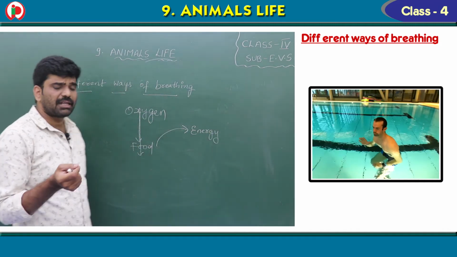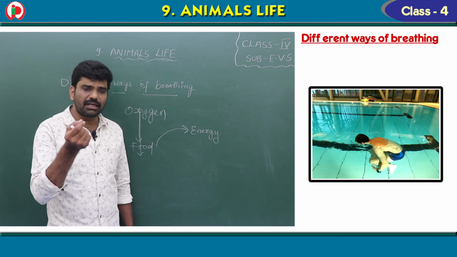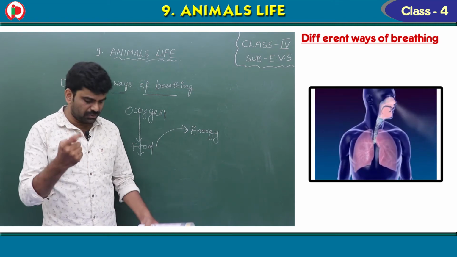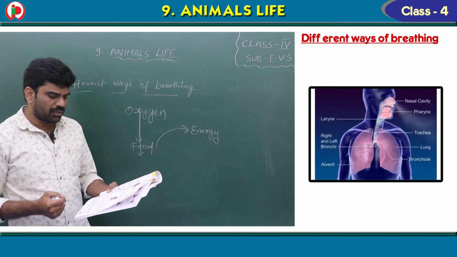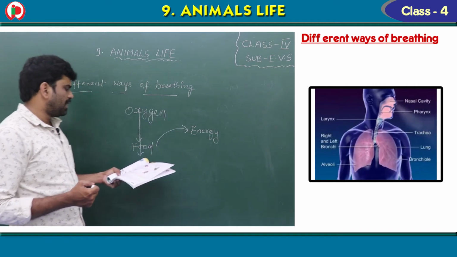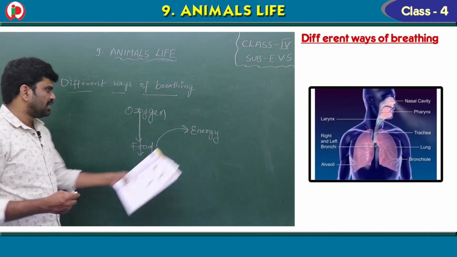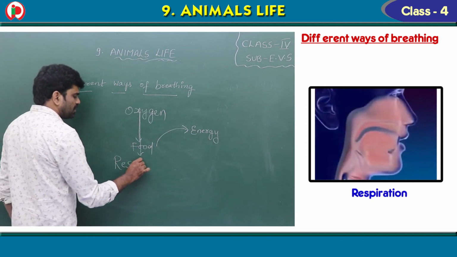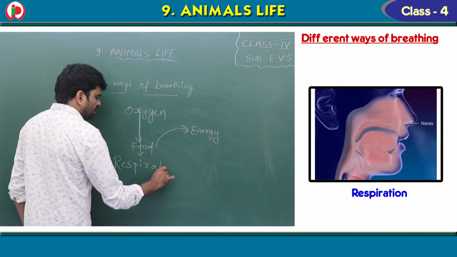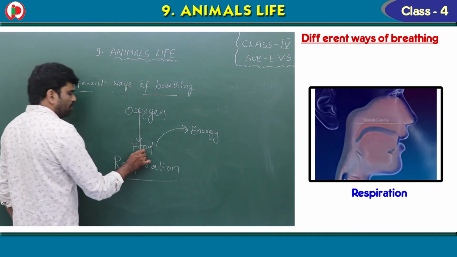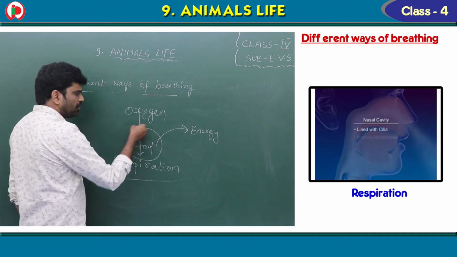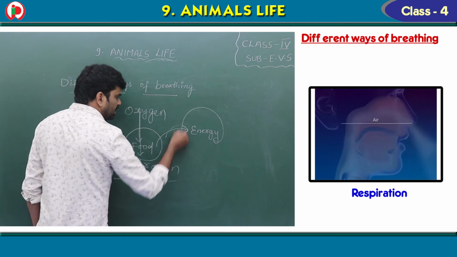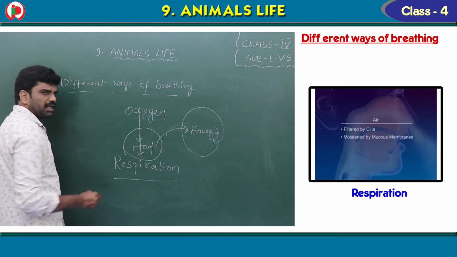Then how can we take in the oxygen? How can you take the oxygen, children? With the help of your nose. So using oxygen, burning the food to release energy, this process is called respiration. What is this process, children? Respiration. Breakdown of food or burning of the food with the help of oxygen to release energy is called respiration.